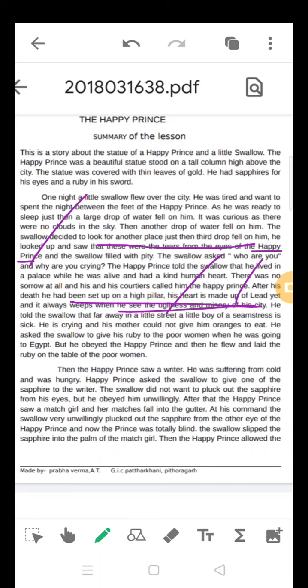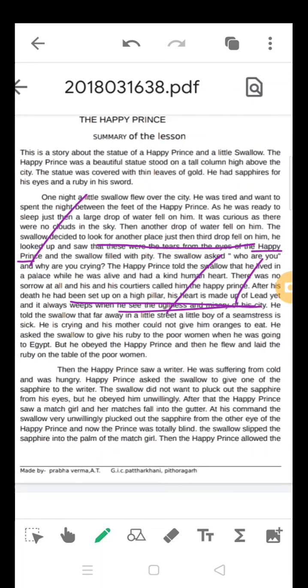So the prince requested him, before going to Egypt, do a small favor. Take the ruby, which was in the sword. Take it from here and give it to the lady who is making the garland and whose small child is sick, so that it will be a big help to her. Stay one night here before going to Egypt and help the poor lady.